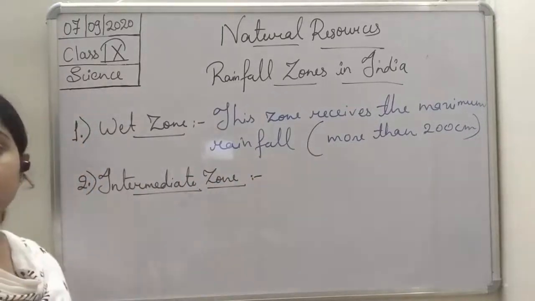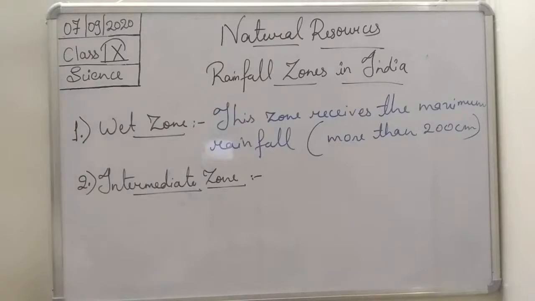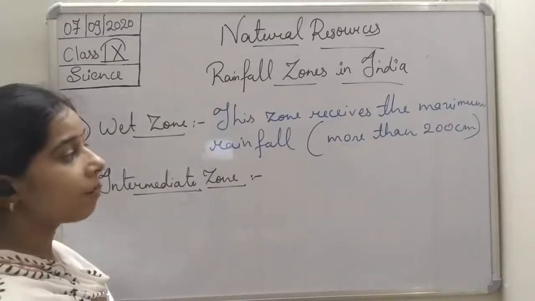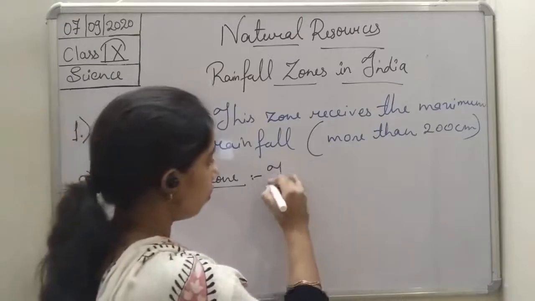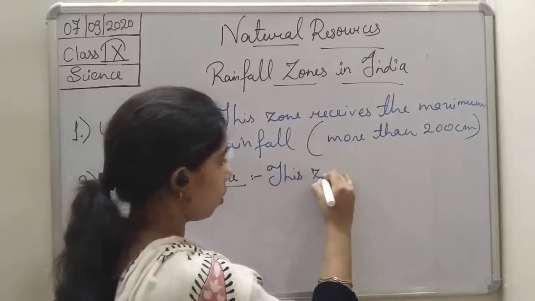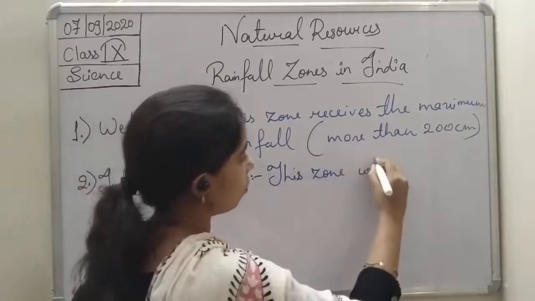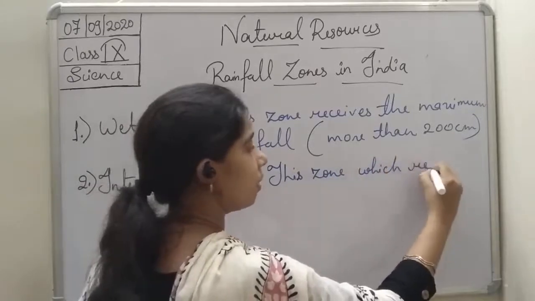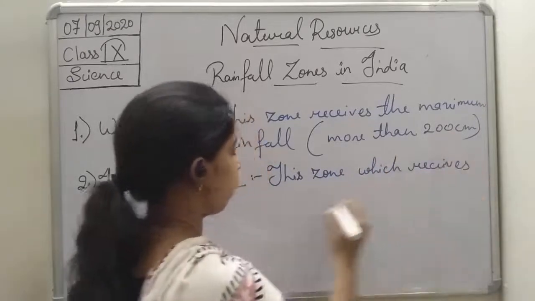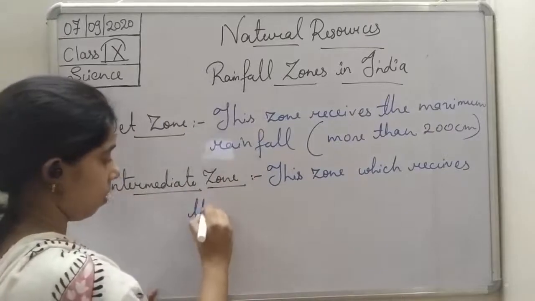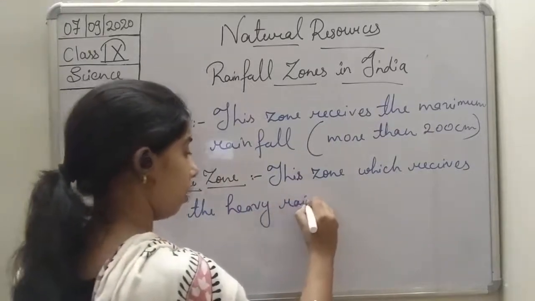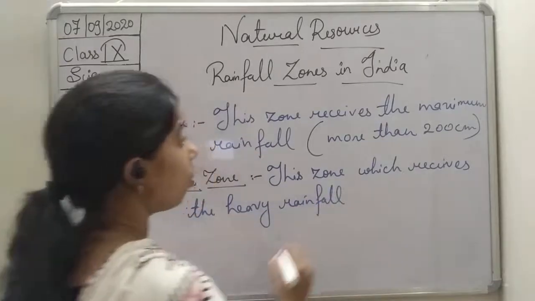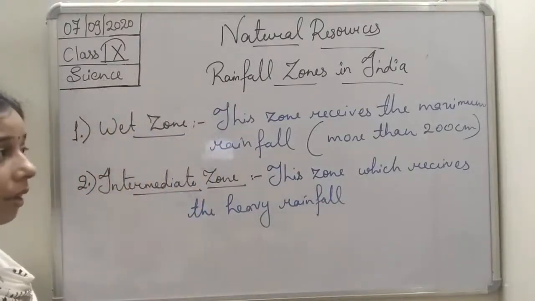Intermediate zone is what, student? This is the zone which receives the heavy rainfall. Okay, so we can say that this zone receives the heavy rainfall.